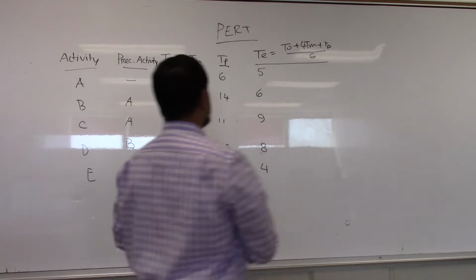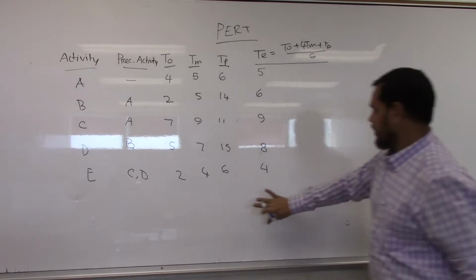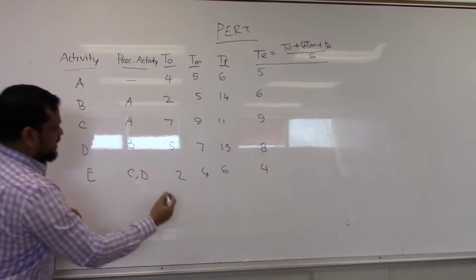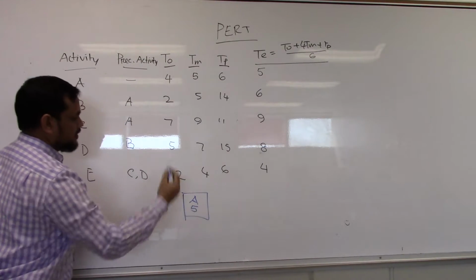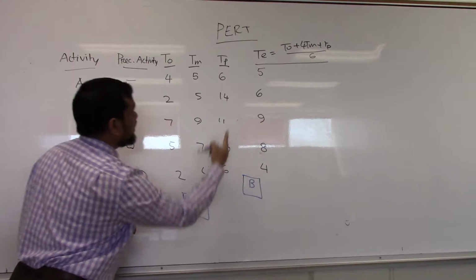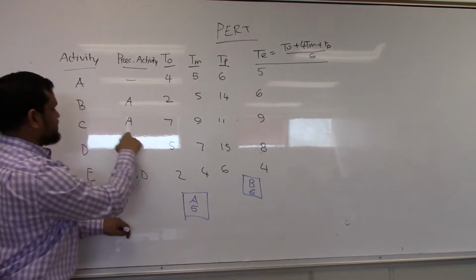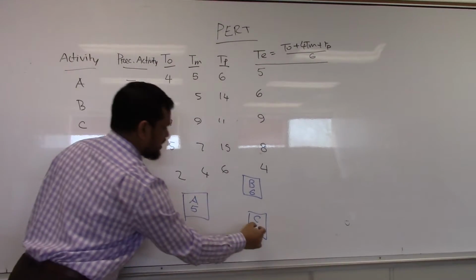Okay, node diagram. So, we'll draw it here. First A. It takes 5 days. Then B is following A. So B is here. It takes 6 days. C is following A. It takes 9 days.